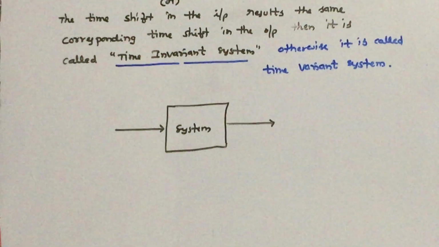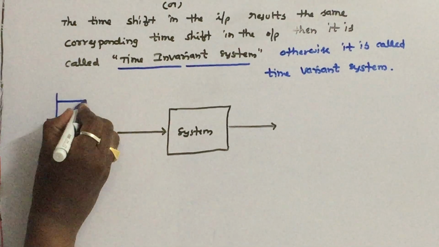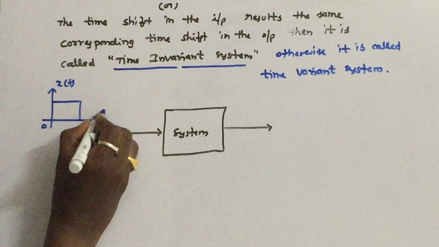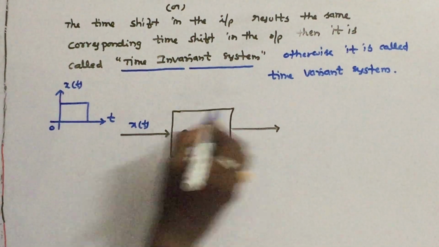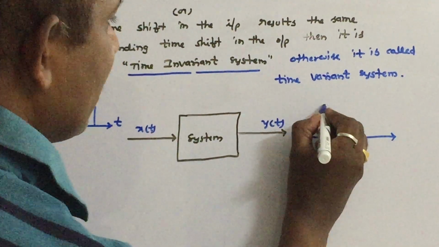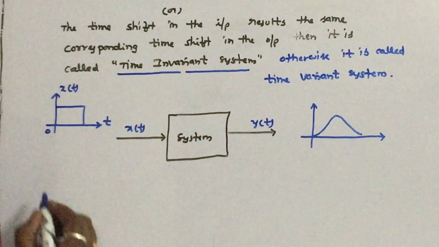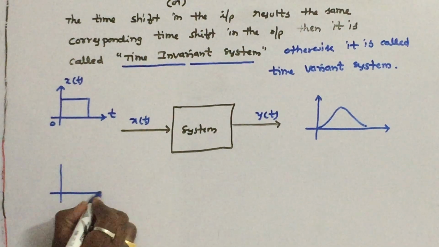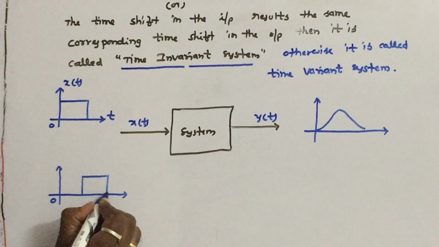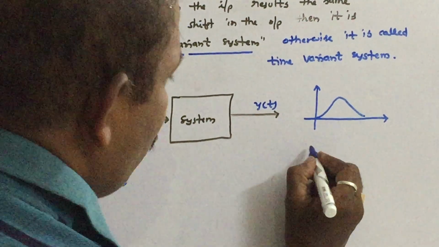Let us say I apply an input like this, x of t versus t, and the response of the system comes out something like this, y of t. Now I apply the same input after a certain time t.